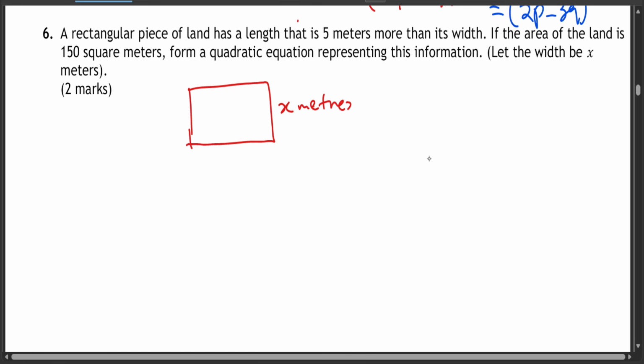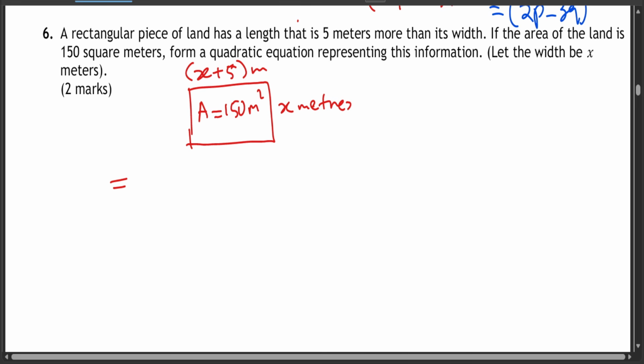Now your length is 5 meters more than the width, so therefore your length is going to be x plus 5 meters. Now form a quadratic equation representing this information, and the area is given by 150 square meters. You're just asked to form a quadratic equation. You're not asked to solve. So just look at what the question asks you.